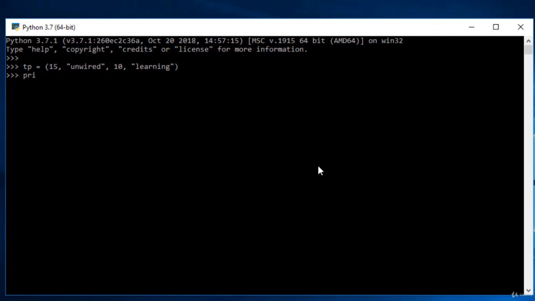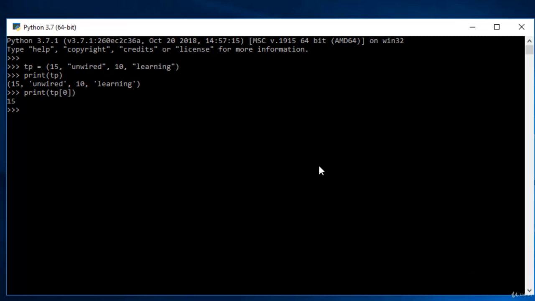So if I print this tuple, you can see we got our value. And now if I try to extract the value of this tuple maybe for the 0th position, all I have to do is print with TP and try with 0 position. You can see I got the value of 15.